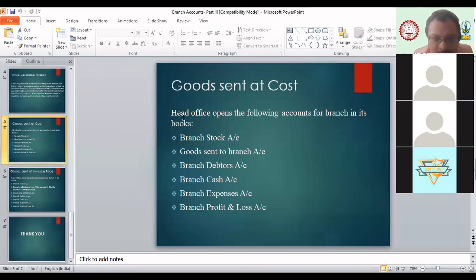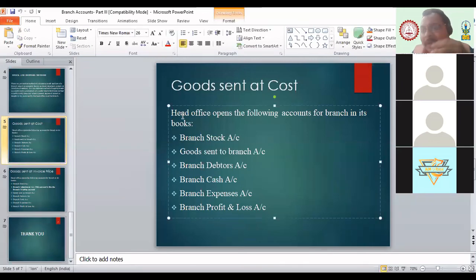Now, under the stock and debtors method, when the goods are sent at cost price, we have to open these accounts: branch stock account, goods sent to branch account, branch debtors account, branch cash account, branch expenses account, and branch P&L account. When are we going to open these accounts? When the books are maintained as per the stock and debtors method.